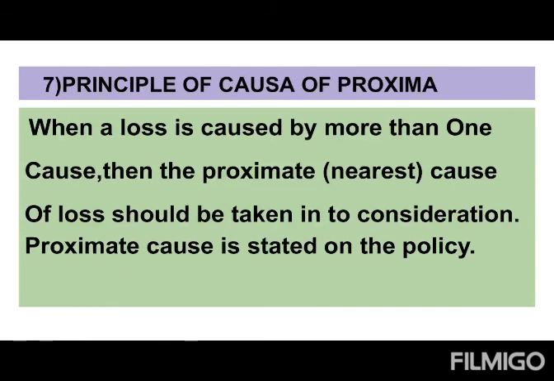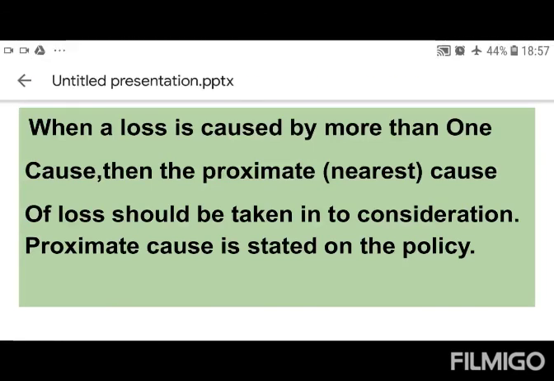So when a loss is caused by more than one cause, then the proximate or the nearest cause of loss should be taken. Nearest means what? The cause stated on the policy. That should be taken into consideration at the time of fixing the liability of the insurer. Okay, the proximate cause will be stated on the policy. So these are the different principles that should be followed in case of what? Different types of